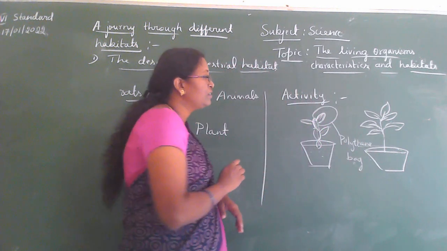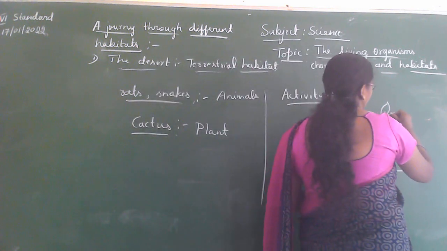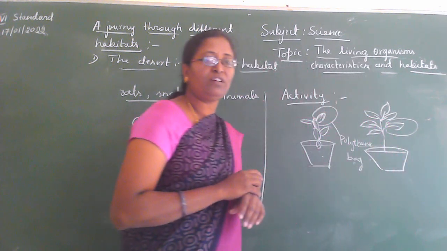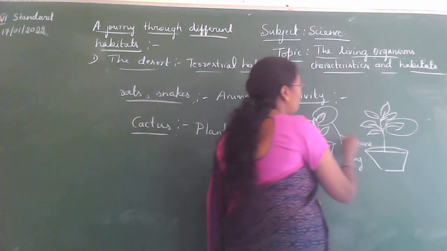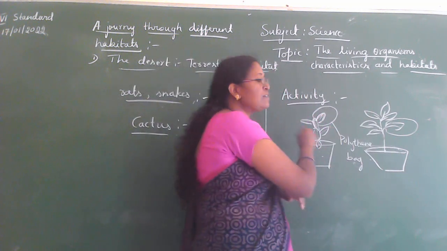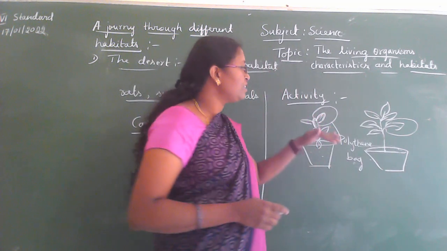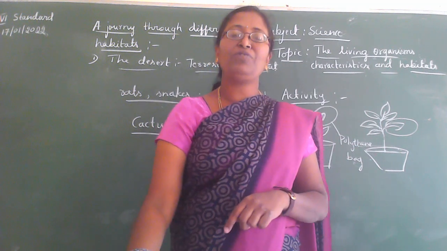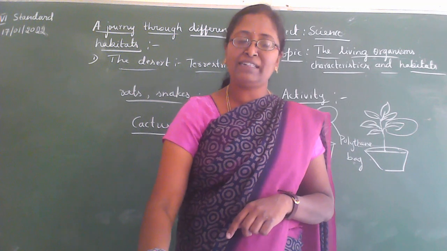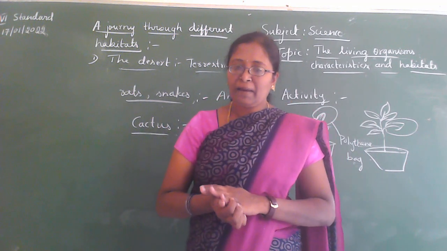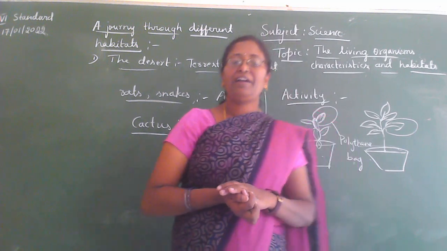Tie the polythene bags to any part of these plants. Then keep these two plants in the sunlight.